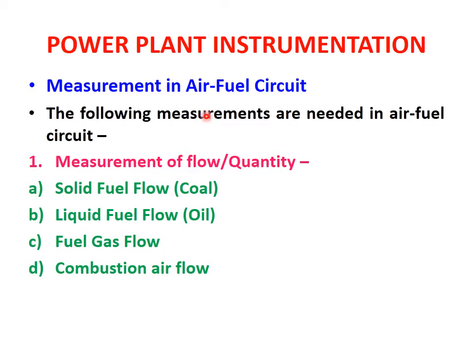If a particular flow rate is there, then that flow rate will be measured for oil, which is liquid, or any type of gas. And if coal is there, then instead of measuring the flow of the coal, we are going to measure the actual weight of the coal. So we will see one by one how the measurement of these quantities in the air fuel circuit is done.